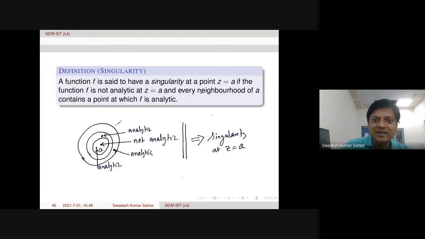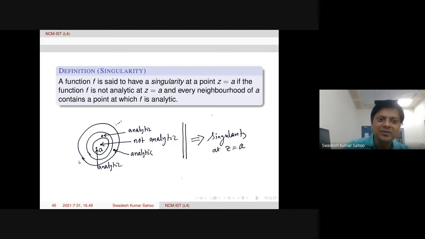So what extra condition is there? Whatever neighborhood, in fact deleted neighborhood, we take, every neighborhood of a contains at least one more point where the function is analytic. Like at a the function is not analytic, but if we take a neighborhood, here we must get one point where the function is analytic.